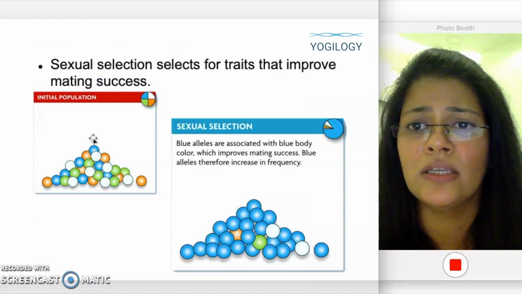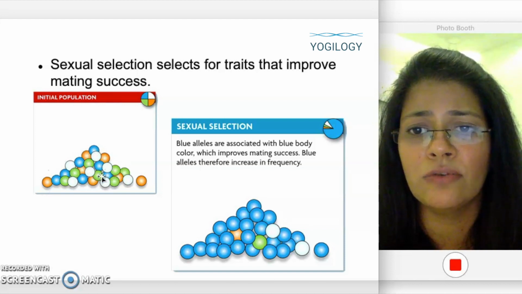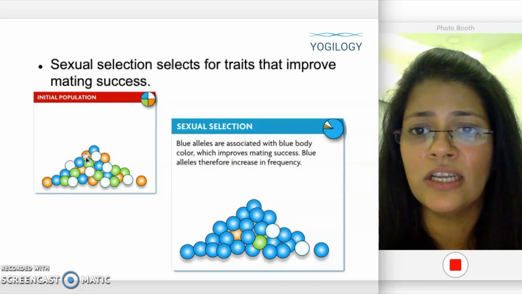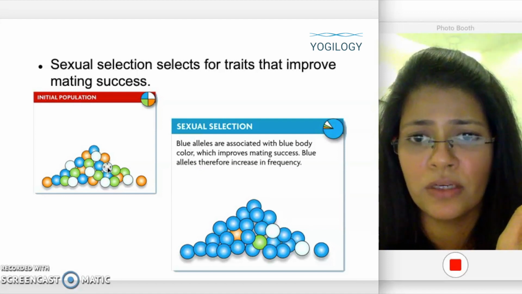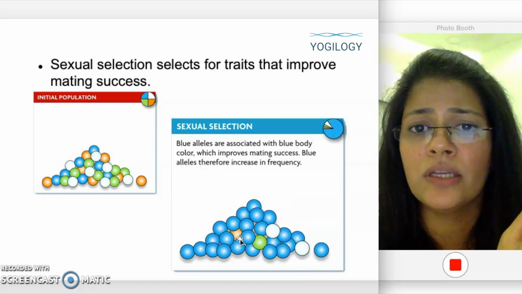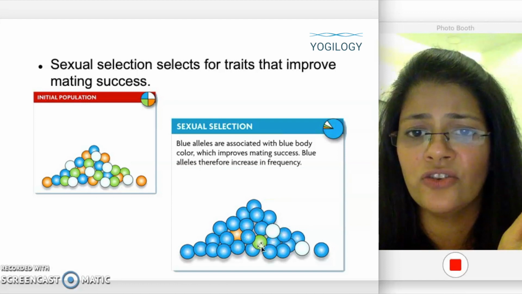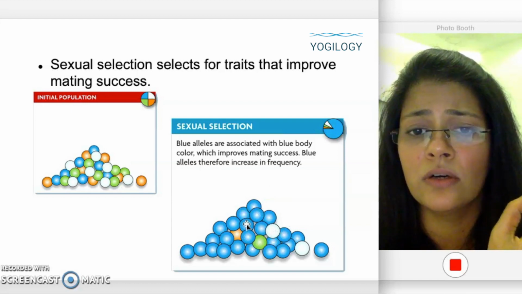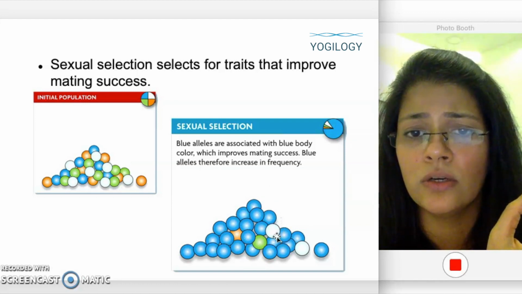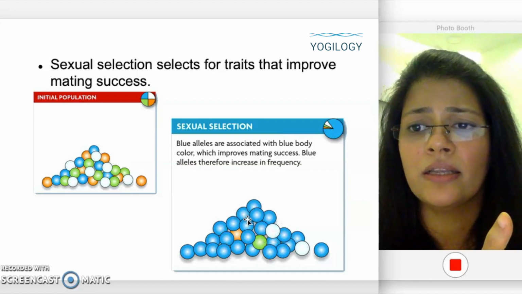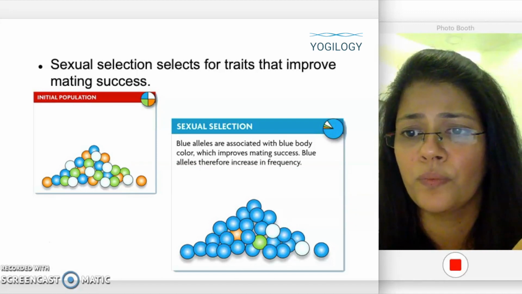Over here you can see this blue color, the original alleles that were present, but because of sexual selection the blue color is more preferred maybe, and that's why the blue color allele is getting more in that population pool, and you can see more of this blue.